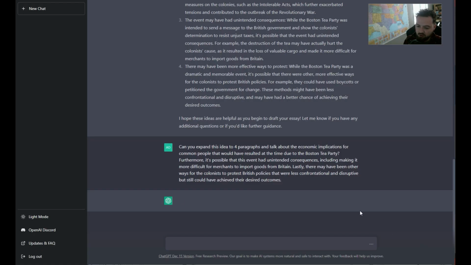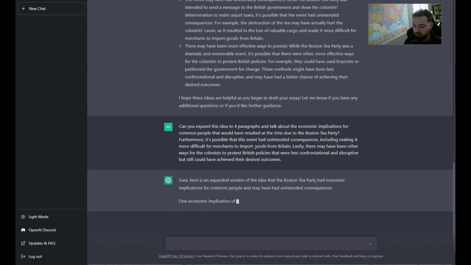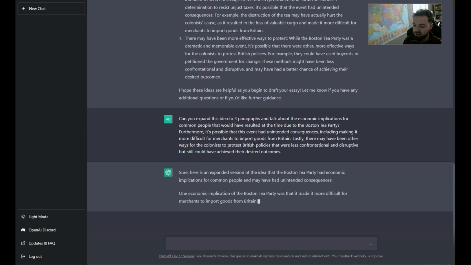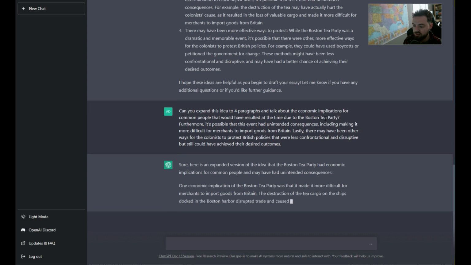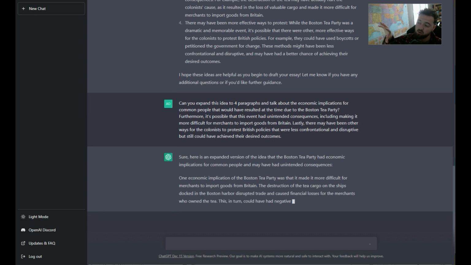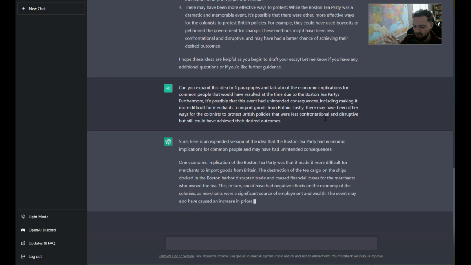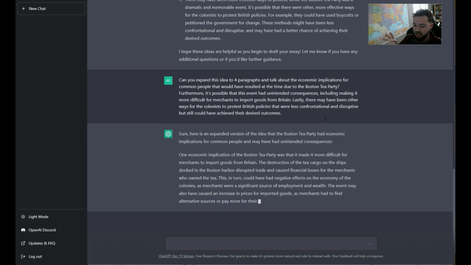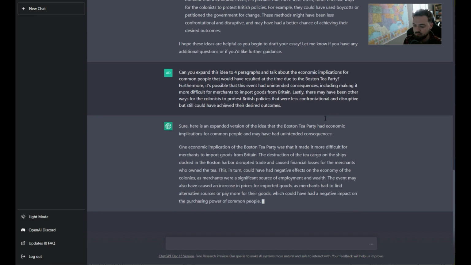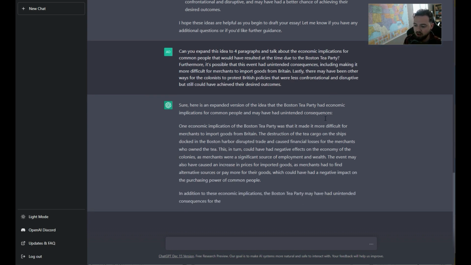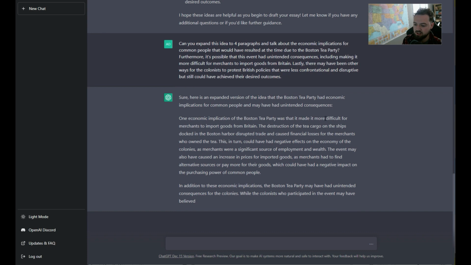So I just threw another prompt into ChatGPT. I said, hey, can you expand this idea to 4 paragraphs and talk about the economic implications for common people that would have resulted at the time due to the Boston Tea Party? So we're going to take the middle of this paper, and we're going to expand to an economic angle of how this is all playing out, and that's one of the things that we're going to say is bad.